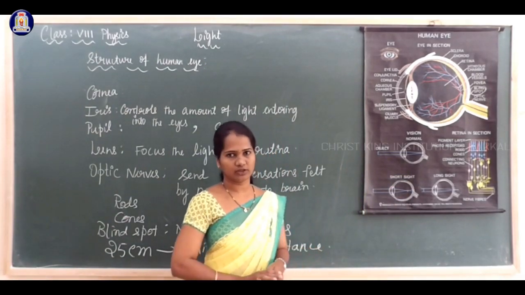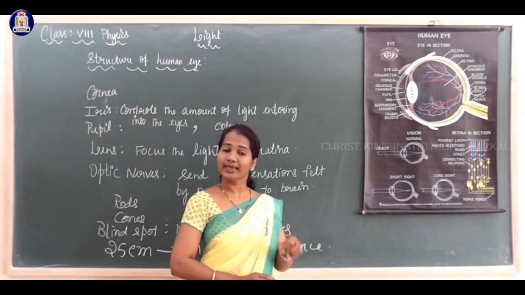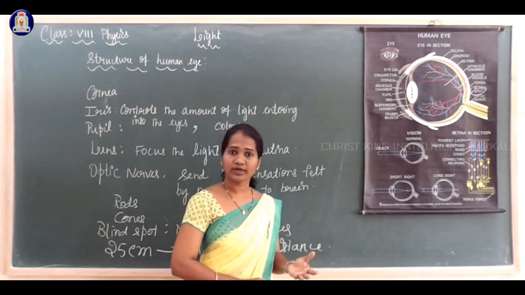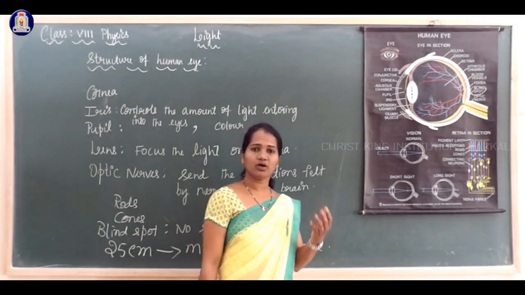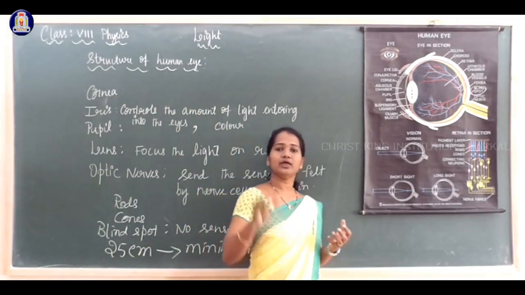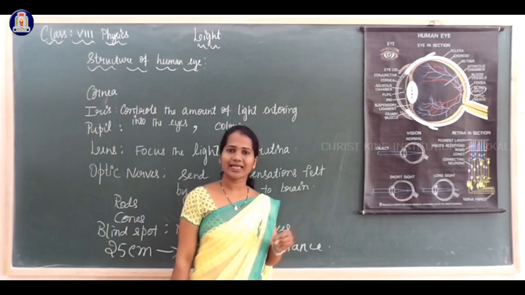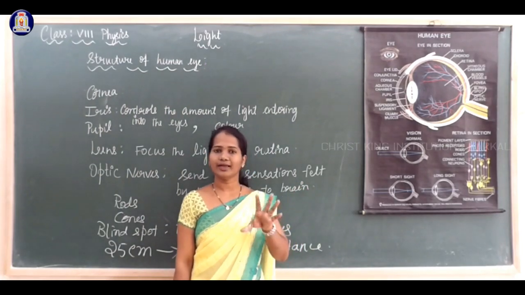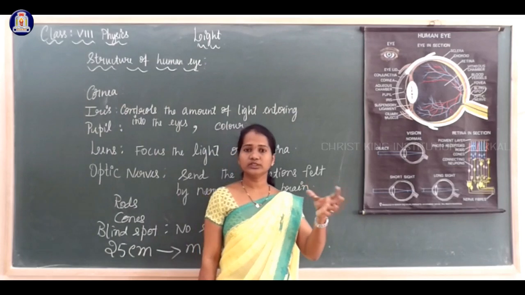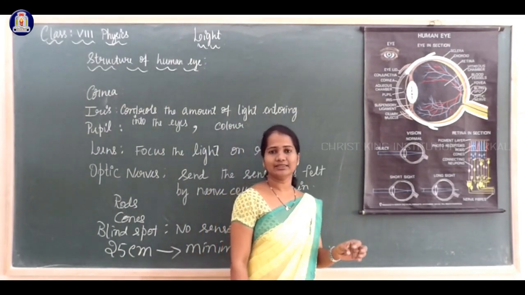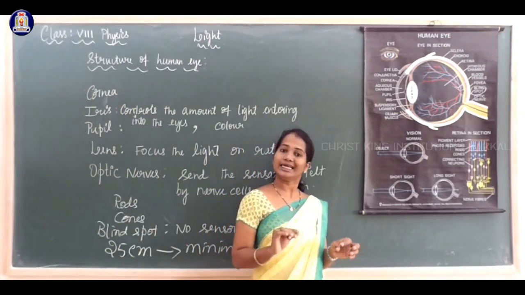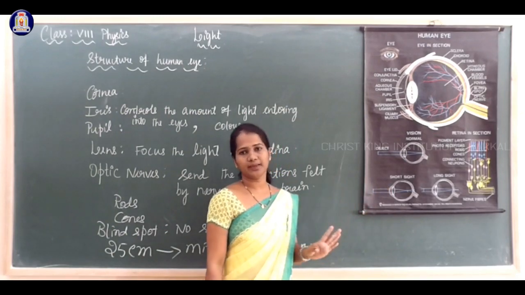That is not given in your textbook. It is a defect. Why is it a defect? Because they cannot identify farther objects. They cannot see objects at a farther distance comfortably. So it is a defect. This can be corrected by using specs or spectacles with the appropriate lens. This defect can be corrected.